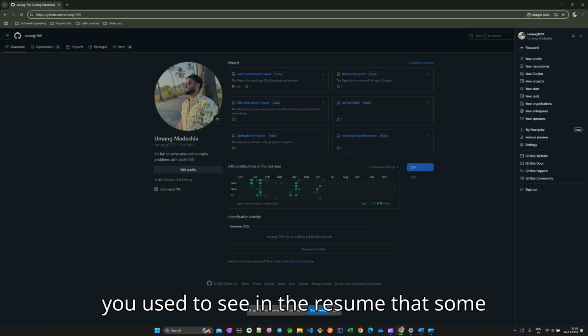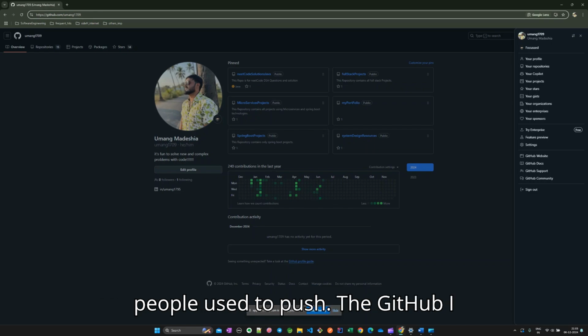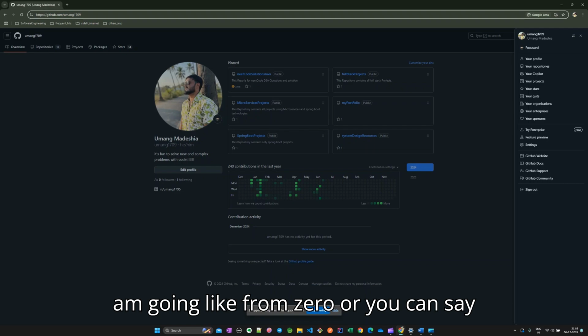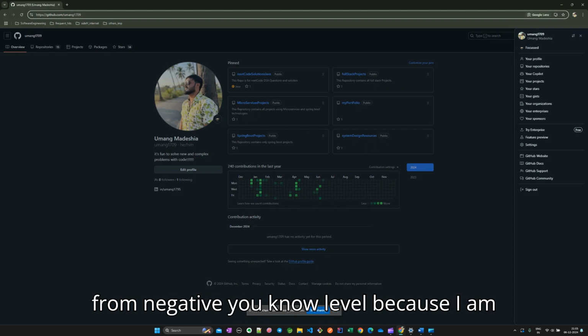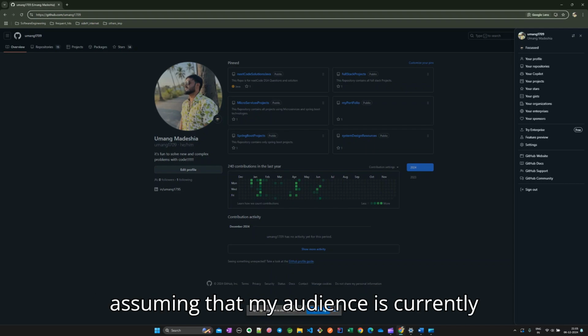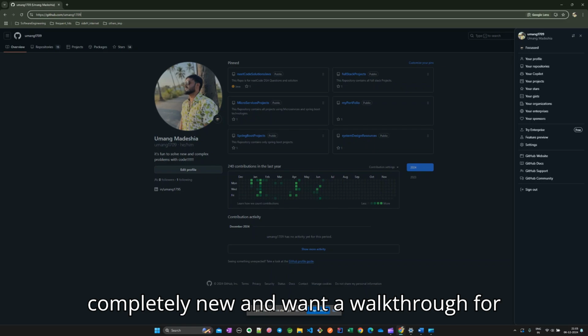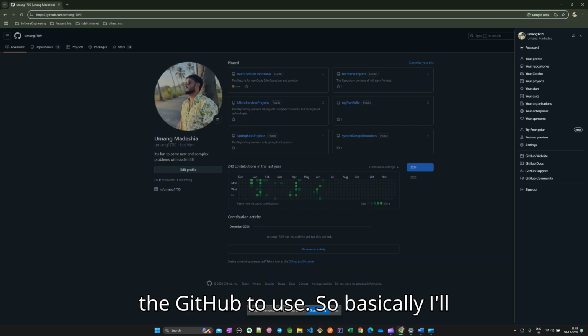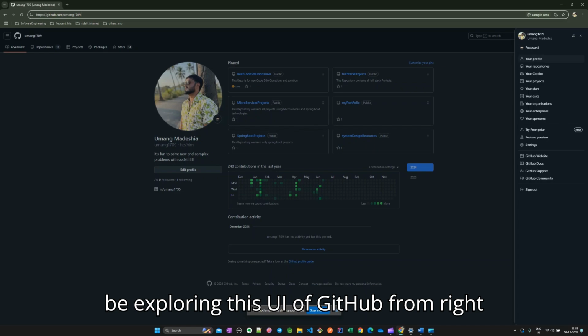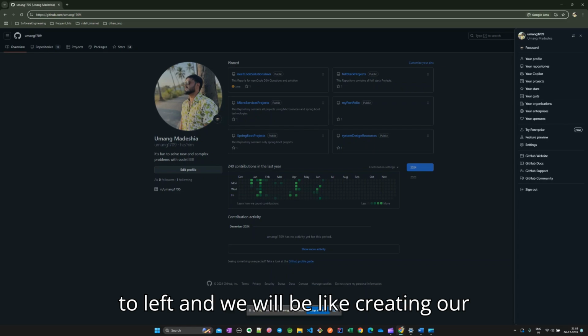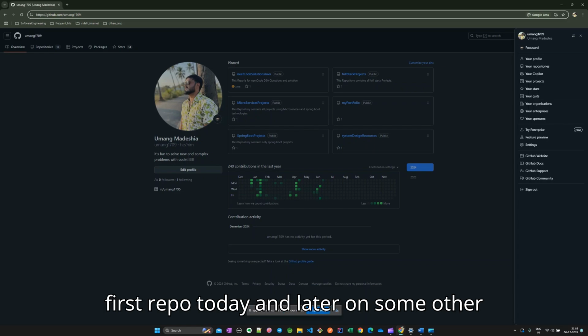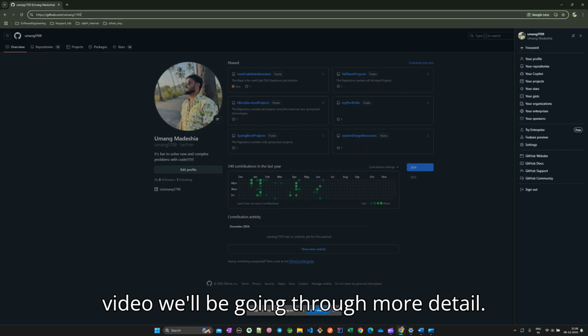You see in resumes that some people put their GitHub. I am going from zero, or you can say from negative level, because I am assuming that my audience is currently not using GitHub, is completely new, and wants a walkthrough of GitHub to use later. So basically, I'll be exploring this UI of GitHub from right to left, and we will be creating our first repo today. Later on, some other video will go through more detail.